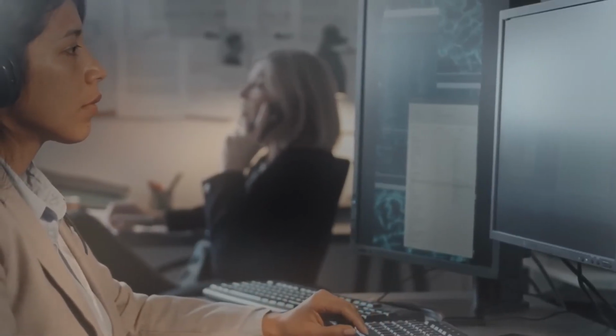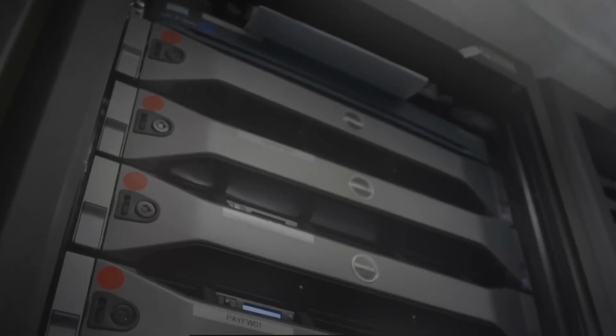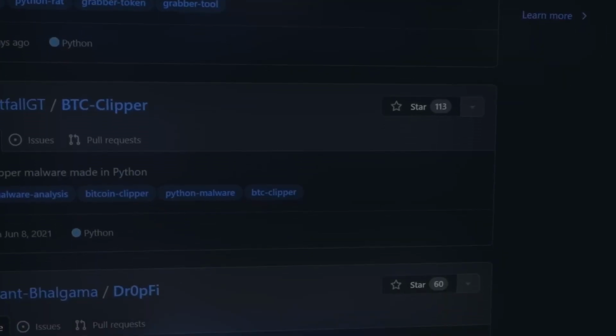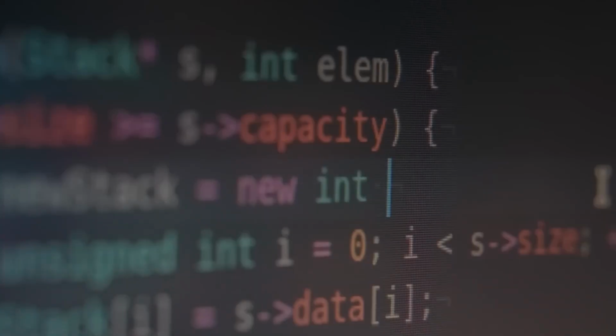State-sponsored hackers can infiltrate government systems, stealing sensitive information and disrupting critical operations. They can potentially compromise the nation's defense system, creating a significant risk to national security. However, not all impact is negative. White hat hackers help improve cybersecurity, making our digital world safer. Their work can lead to stronger security measures and better protection for sensitive data.